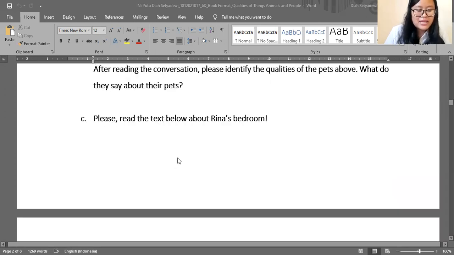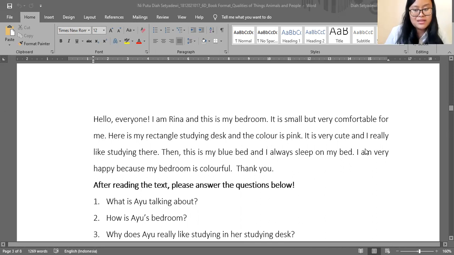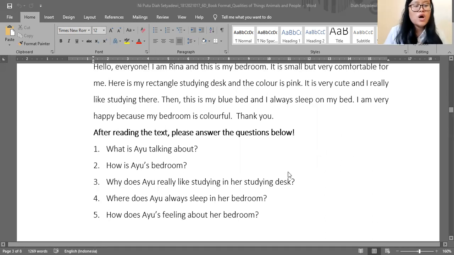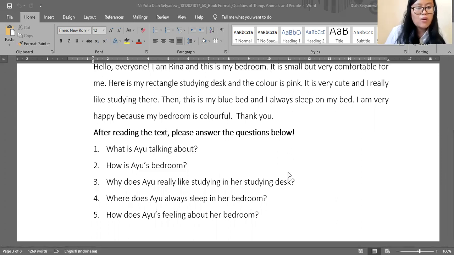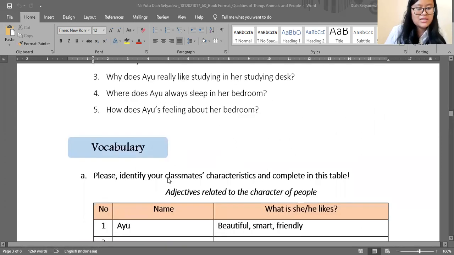Next are the questions or the exercises related to the qualities of things. Please read the text below about Rina's bedroom. Here I provided the text and also the questions. So I can conclude that in my book format in reading comprehension, I will provide the students with some text and also conversation. It makes students increase their reading comprehension by reading the text and also answering several questions related to the text or the conversations.